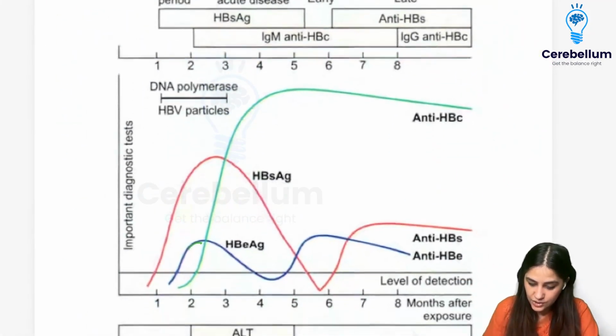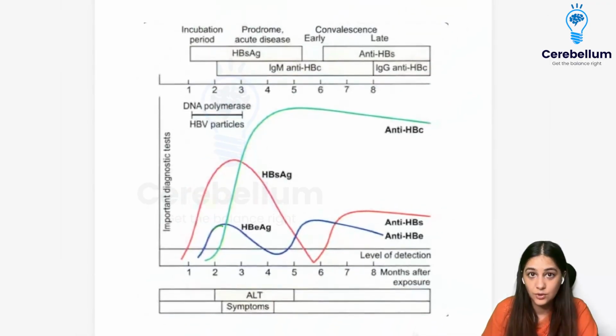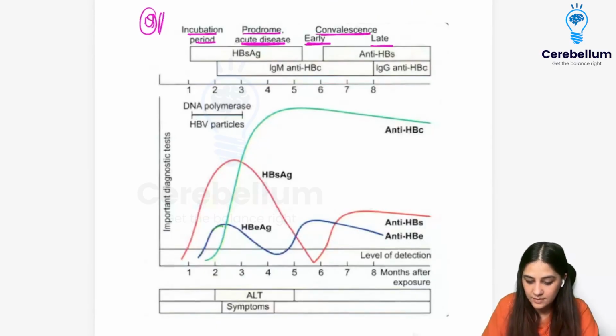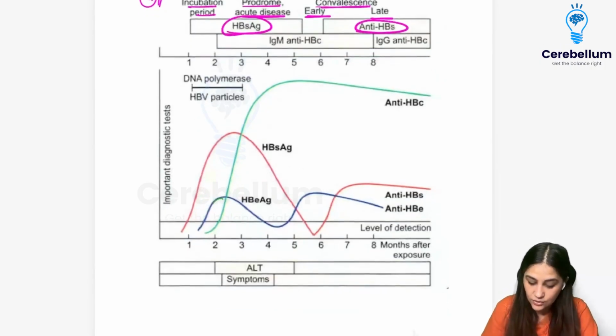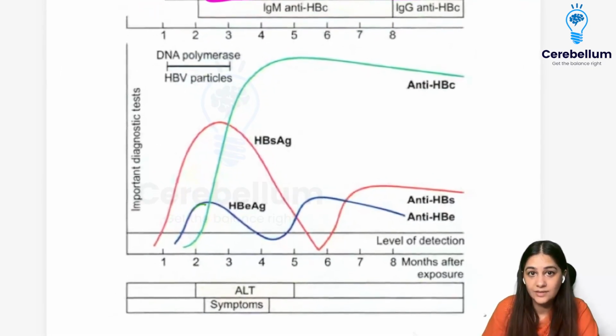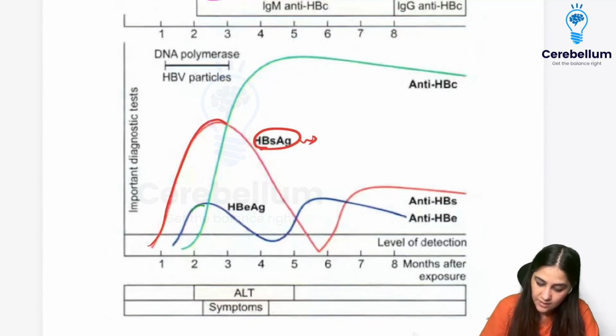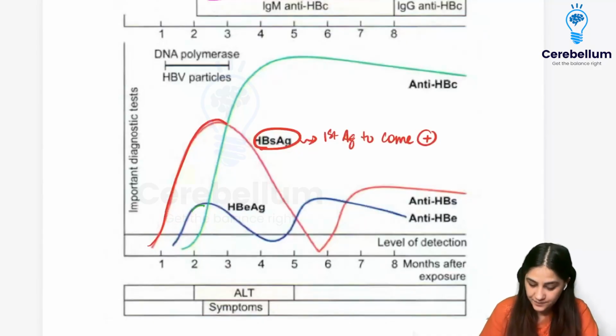Moving on to this, which is what comes in your exams a lot of times. This is a graph that has been given, and here you have the incubation period, you have the disease, you have the early and the late convalescent period, you have the HBs antigen, anti-HBs, etc. Let's see what is the first antigen that is being raised. The first antigen that is being raised here is your HBs antigen. So if anybody asks you the first antigen to come positive, it's going to be your HBs antigen, right?